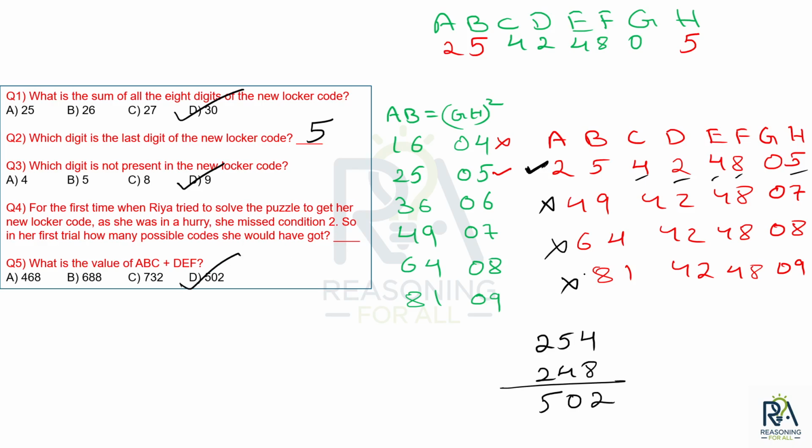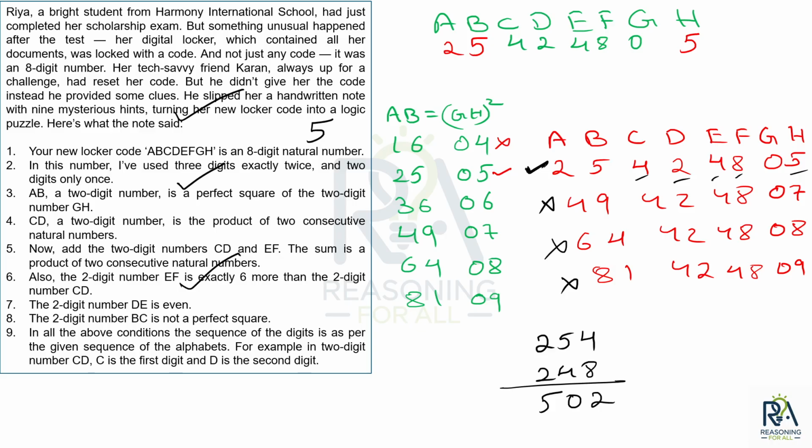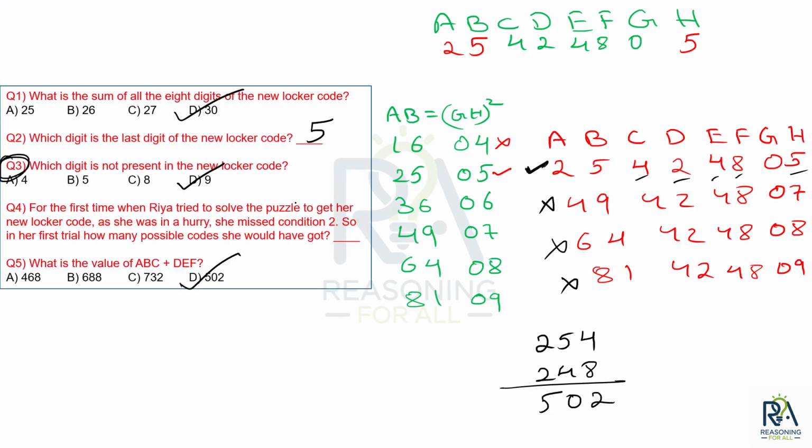Perfect. Fourth question. For the first time when Riya tried to solve the puzzle to get her new locker code, as she was in a hurry, she missed condition 2. So in her first trial, how many possible codes would she have got? If you recall, what was condition 2? Condition 2 was: 3 digits exactly twice and 2 digits exactly once. Right?